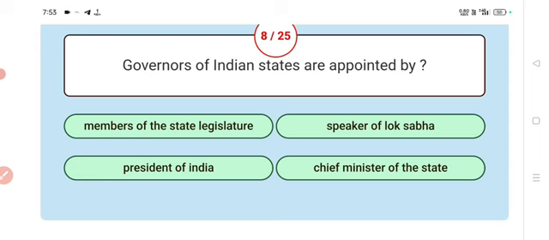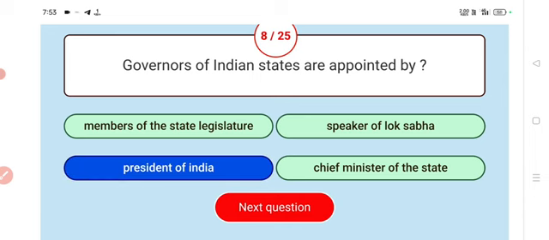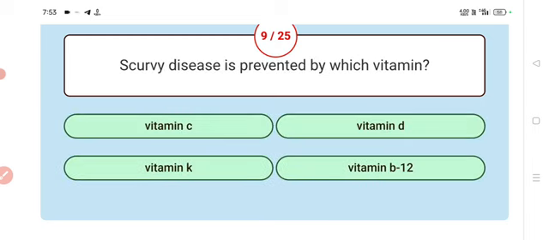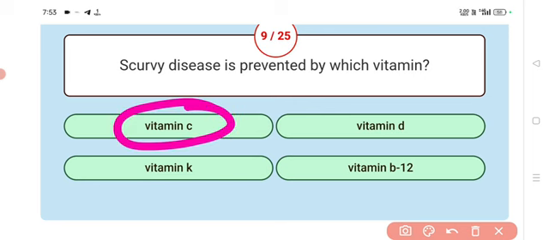Next. Governors of Indian states are appointed by? Answer President of India. Next. Scurvy disease is prevented by which vitamin? Answer vitamin C. Scurvy disease is prevented by vitamin C.